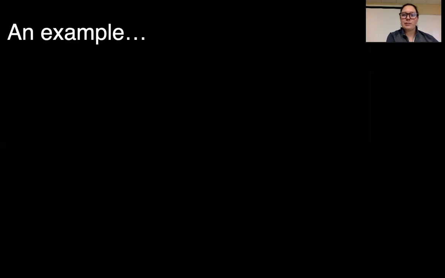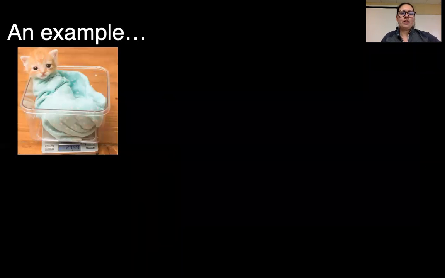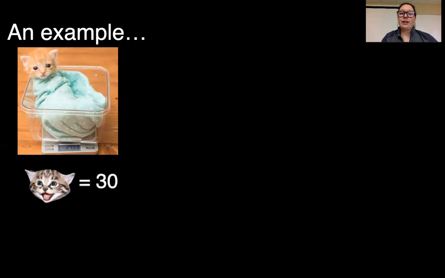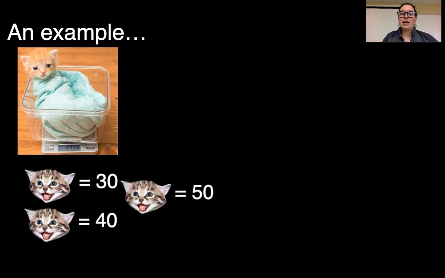So to illustrate this point, let's use a fun example. Suppose we wanted to gather the weights of all the kittens here in Western Mass. We take an initial sample of 30, take their weights and plot them and get the mean. Get another sample of 40, take the mean weight, plot it, and then do the same with 50, and so on and so forth.